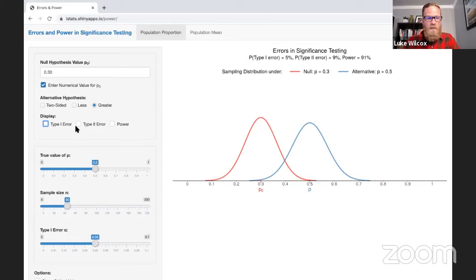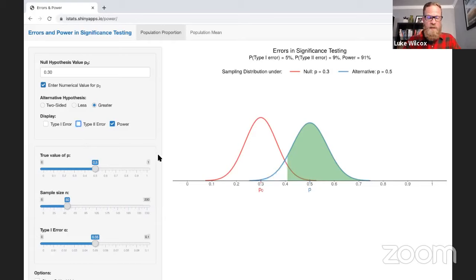And now let's talk about the type 2 error. Well, notice the type 2 error is using the distribution where the alternative is true. And this is where we would fail to reject the null hypothesis. So you see that represented in blue, and it actually shows you the probability there as 9%, right? And the power is 91%. So let me go ahead and click power, which is represented by the green region there, okay? And you'll notice that the probability of a type 2 error plus the power is 1, right? Or 100%, which we know because that's all the area underneath that distribution. So you can clearly see the probability of a type 2 error plus the power has to equal 1.